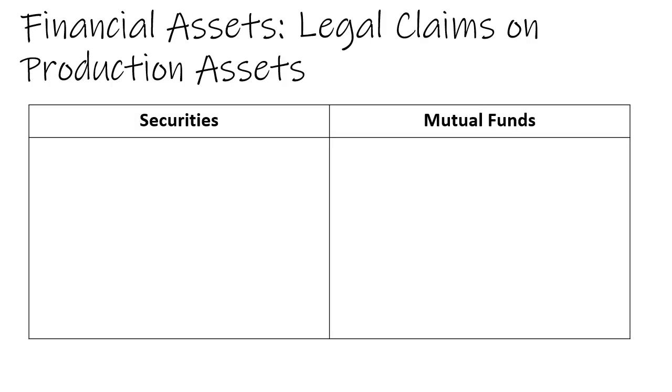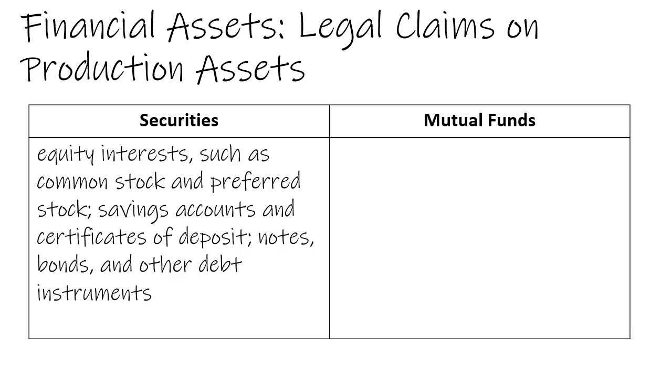The dividends and interest that we're going to be talking about in this section of Chapter 16 are generated by financial assets, which are broadly defined as a legal claim on a company's productive assets. A security is a direct investment through stock, through savings accounts and certificates of deposit, and through notes, bonds, and other debt instruments.